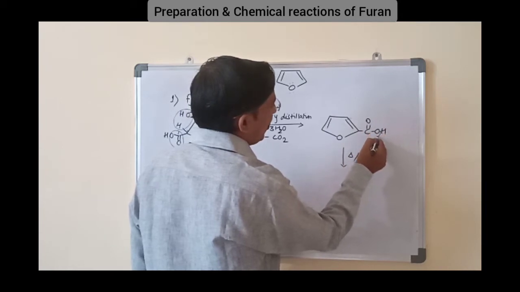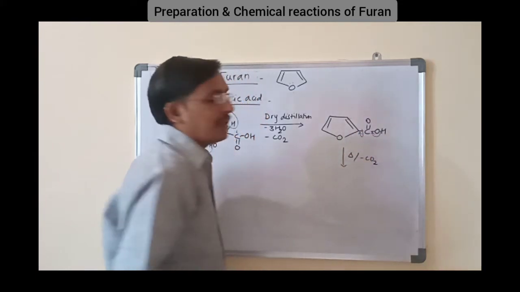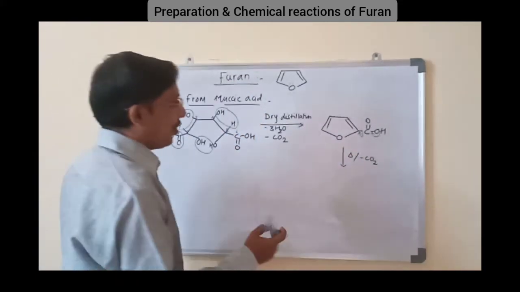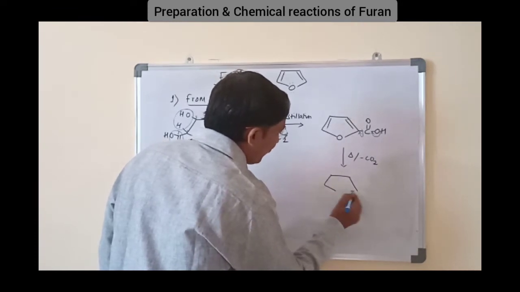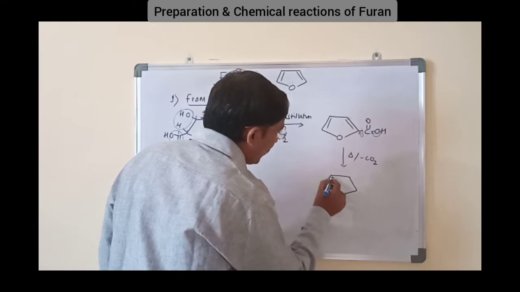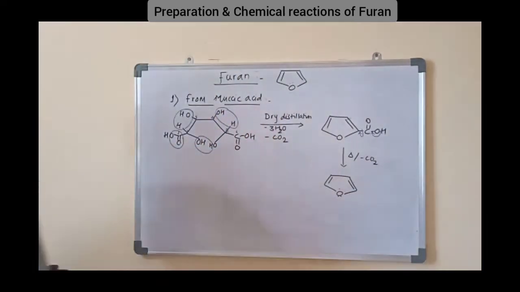This electron shifted here, formation of double bond, this electron towards carbon, that negative carbon takes proton and it is converted into furan. Okay, this is preparation of furan from mucic acid.